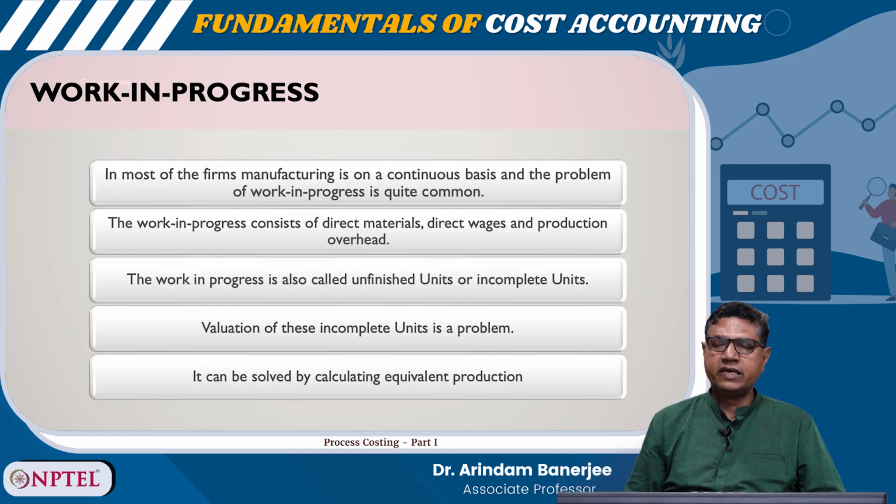So, in many of the cases, in process account, there is some quantity which is unfinished, which is called work in progress. In most of the firms, manufacturing is on a continuous basis and the problem of work in progress is quite common. The work in progress consists of direct materials, direct wages and production overhead. The work in progress is also called unfinished units or incomplete units. Valuation of these incomplete units is a problem. It can be solved by calculating equivalent production.